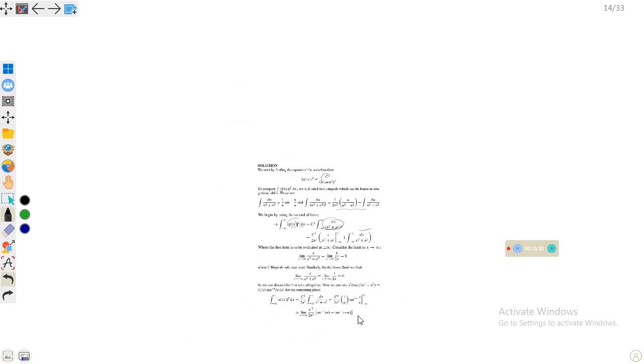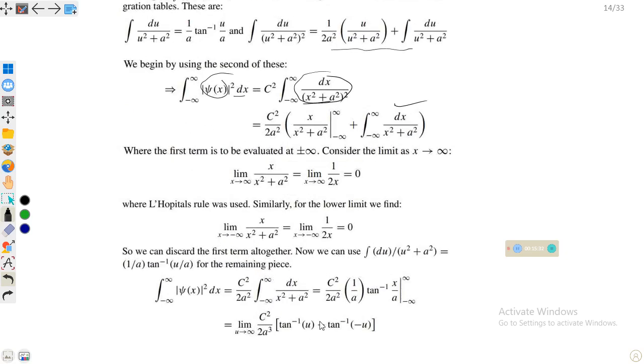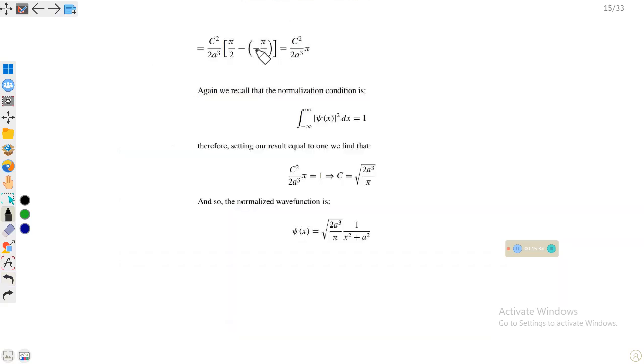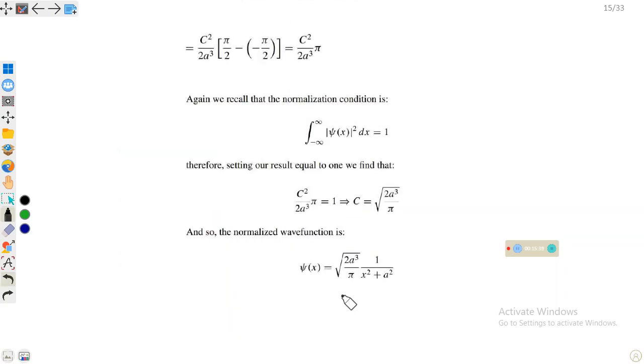Okay, and you can see the whole integration. It is a game of integration and you can evaluate it like this. So it will give us psi of x equal to 2a cube over pi times 1 over x square plus a square. I have just ignored all of this because it is very simple mathematics. If you are good at mathematics, you can solve this. So I will stop at this point and will continue from here onwards.